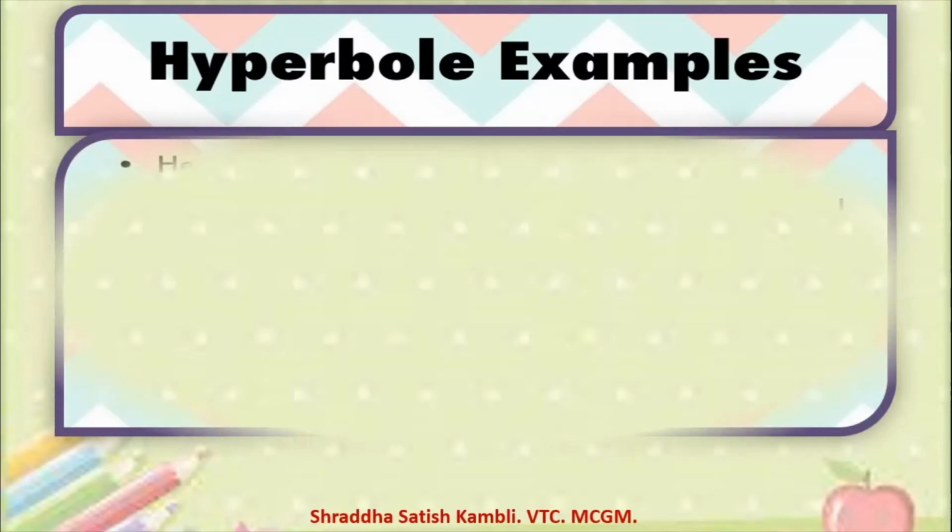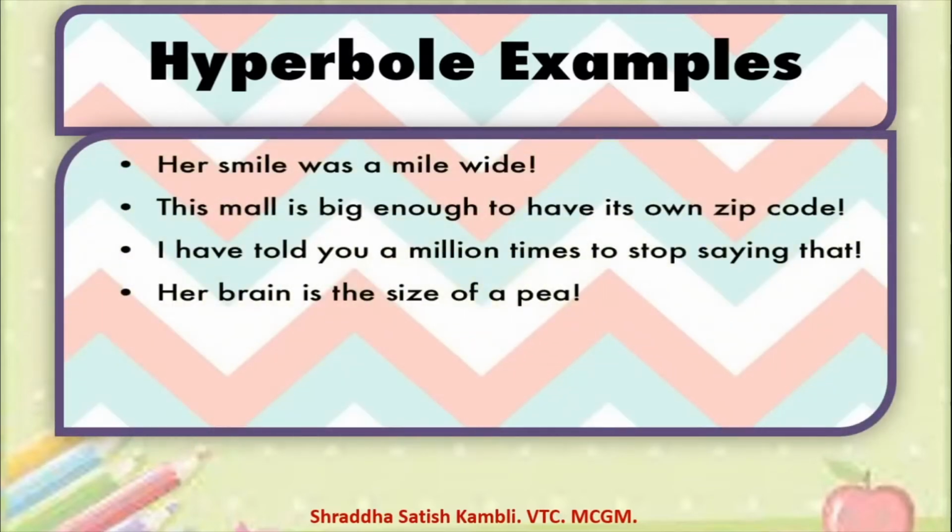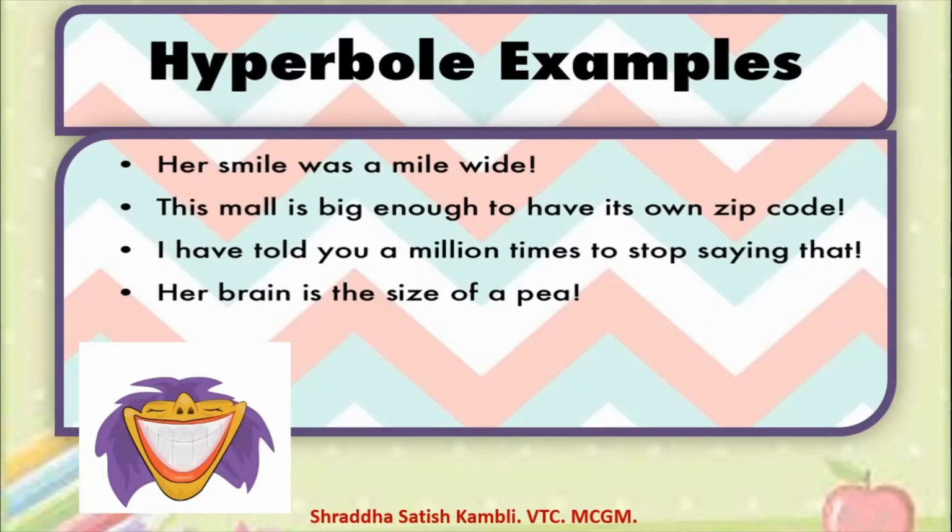These are all examples of hyperbole. Her smile was a mile wide. Some people have wide smiles. They open their mouth a lot when they smile. But does it mean that it is a mile wide? A mile means more than 2 kilometers.